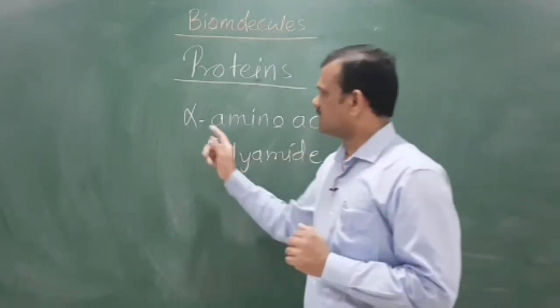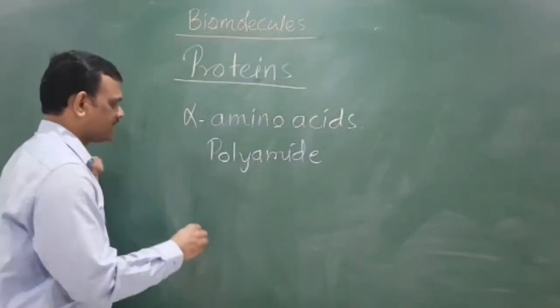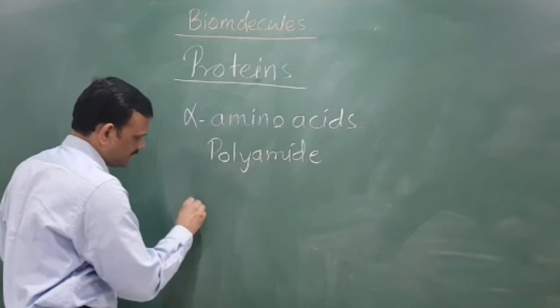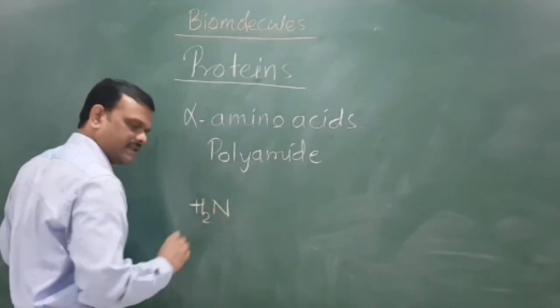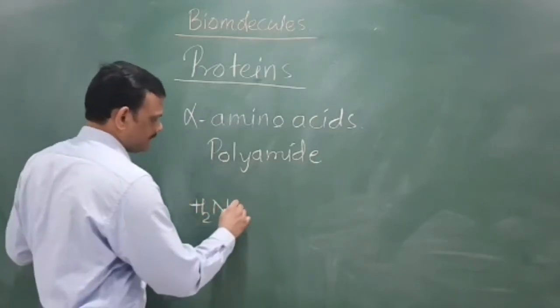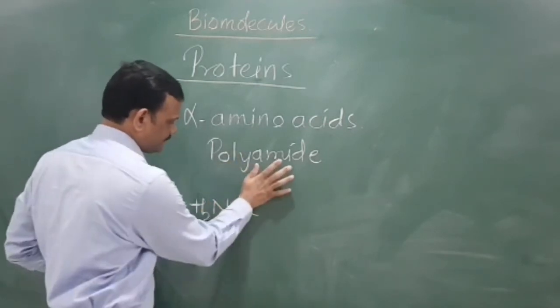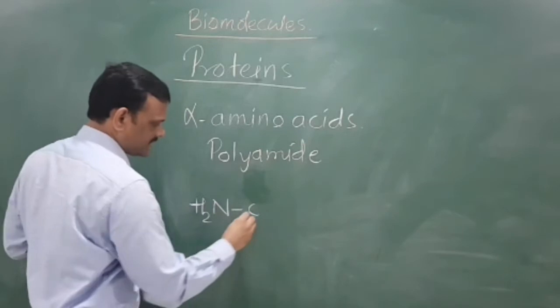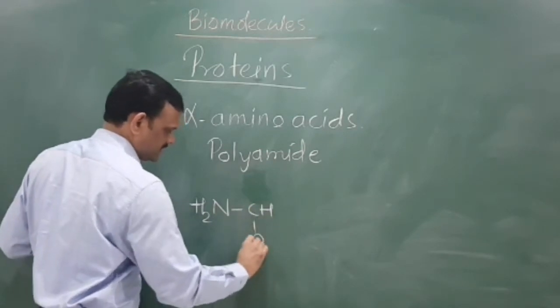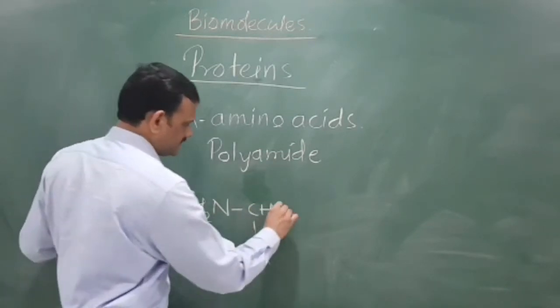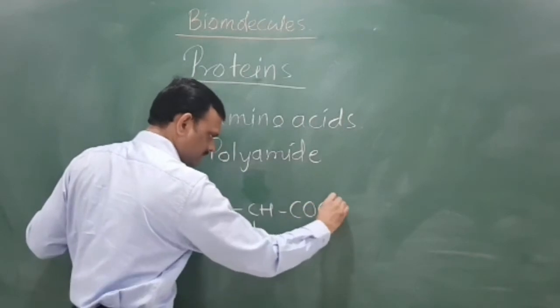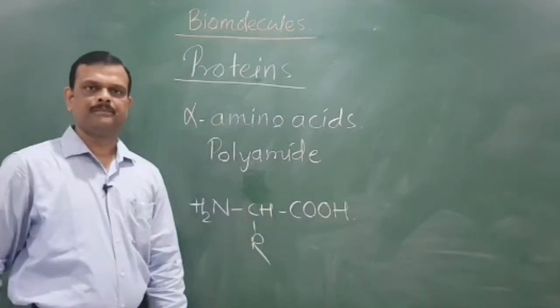Now this alpha amino acid contains the functional group NH2, that is the amino functional group, then CHR, and it is further attached to the COOH group.